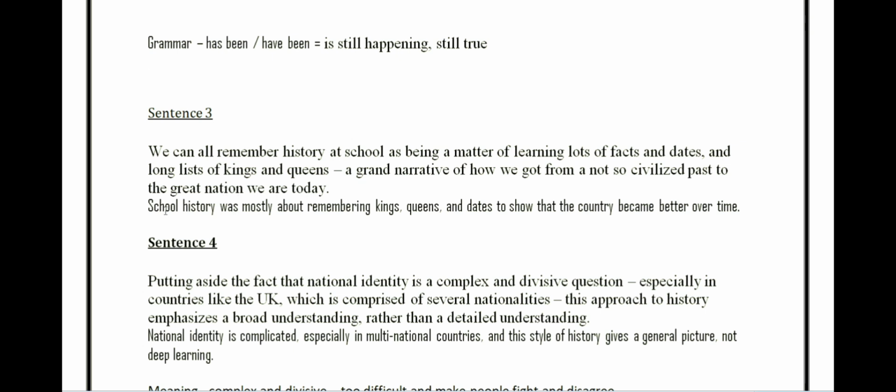It says school history was mostly about remembering kings, queens, and the dates to show that the country became better over time. So, over time, it is showing our progress. That king has done that mistake, and now we are more civilized, we are more modern. Okay, sentence number 4 now.